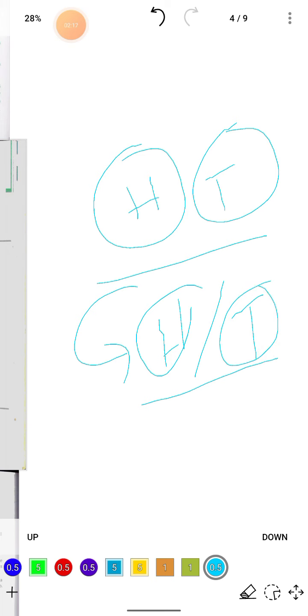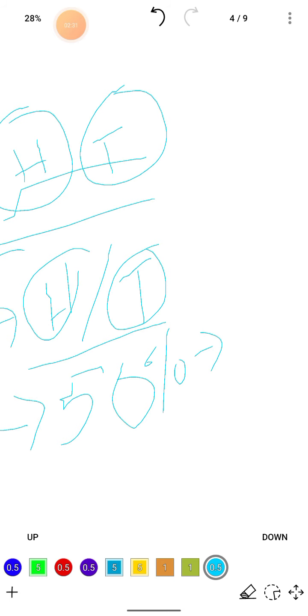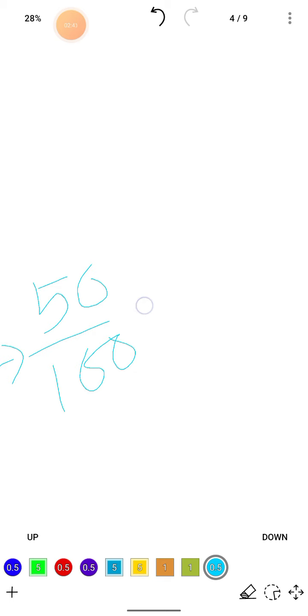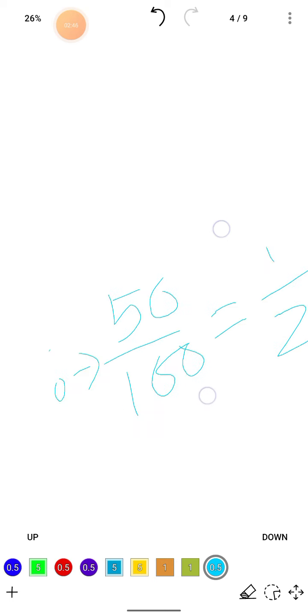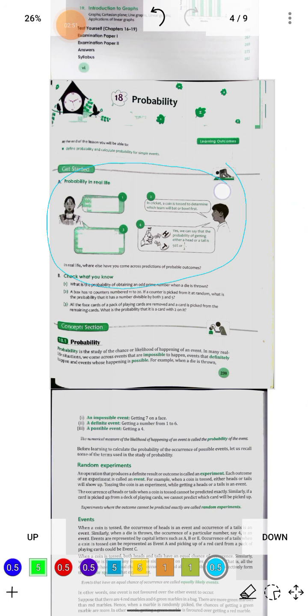Now, what is the possibility of getting a head? You say, sir, there are only two sides, so there is a 50% chance. Yes, and if we convert this 50% into a fraction, it will be 50 divided by 100. After cancelling out the common factors, it will give us 1 by 2. Yes, and this is what is being explained here with this example.